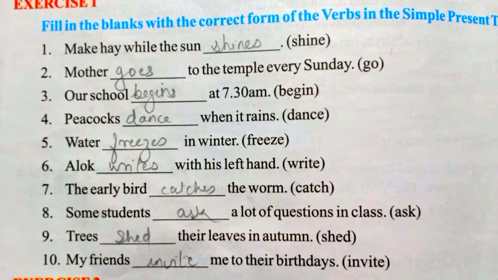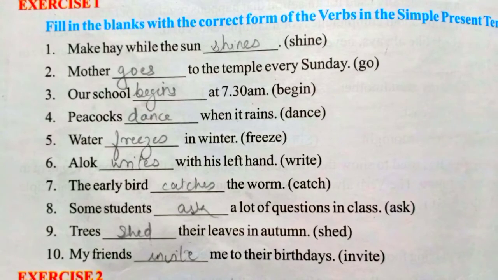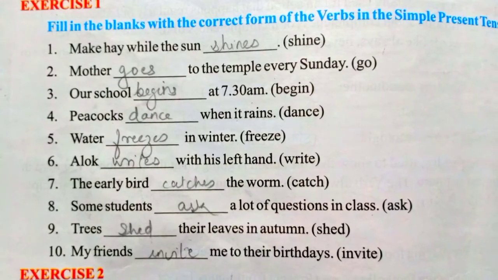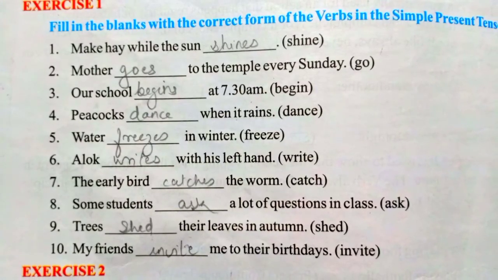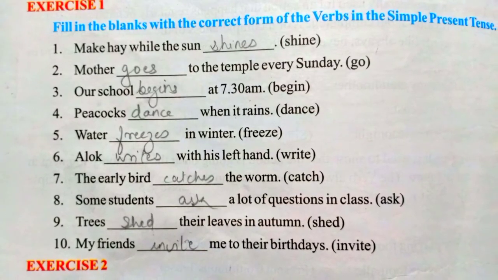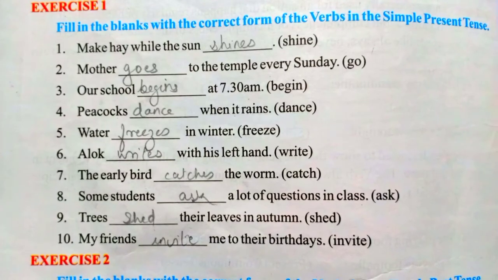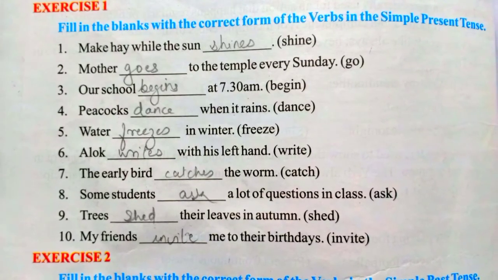See the fourth one, peacocks dash when it rains. Peacocks plural subject, so the word dance will remain as the same. Peacocks dance when it rains. So in this way you have to do all the other sentences.